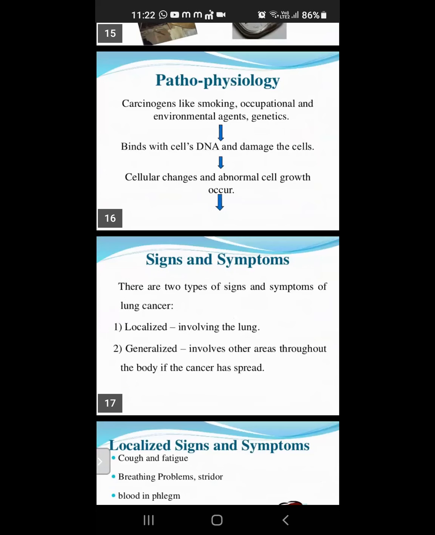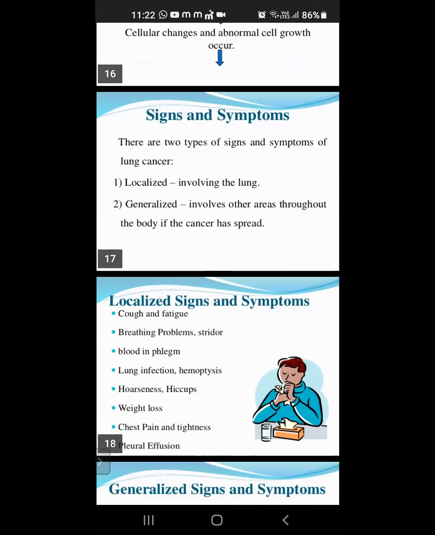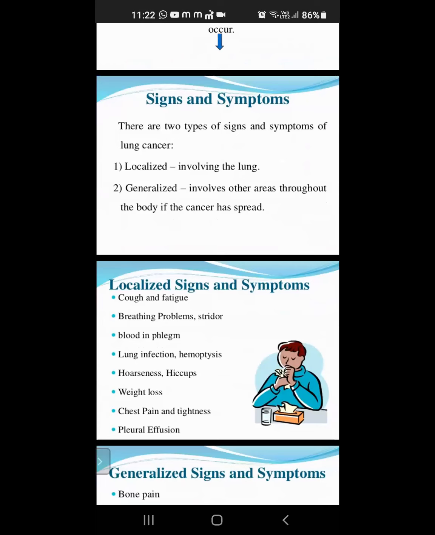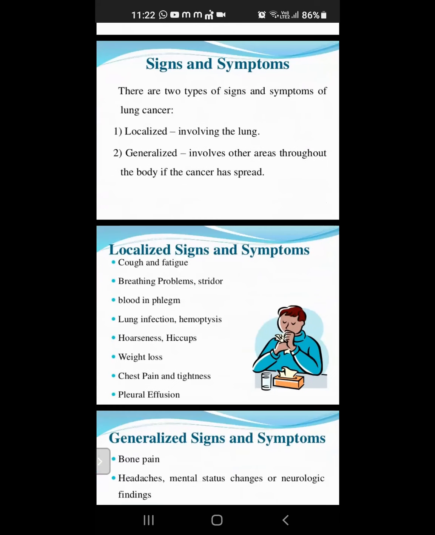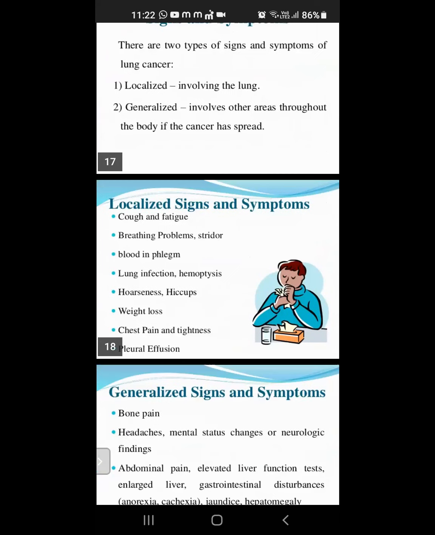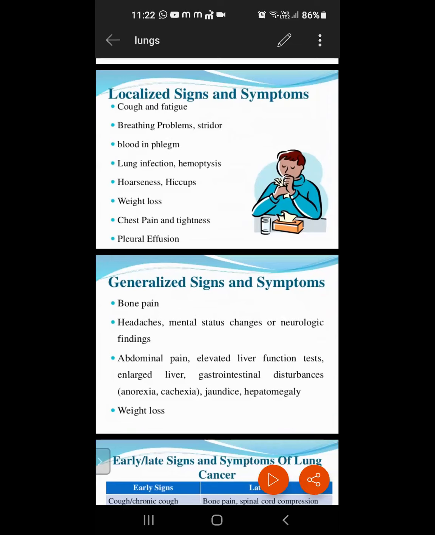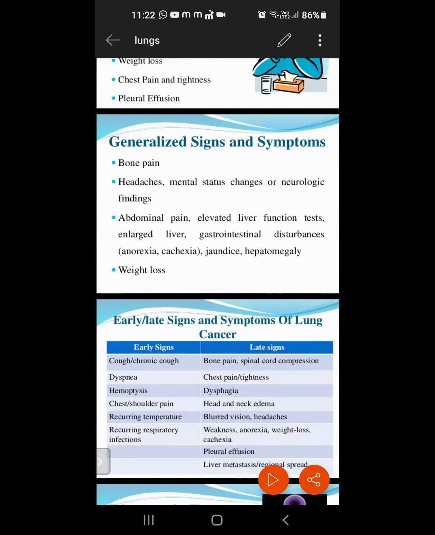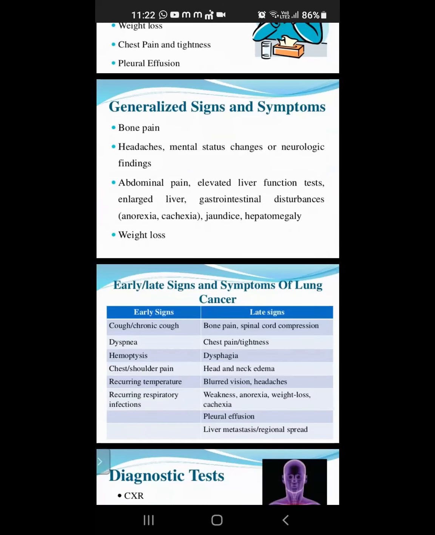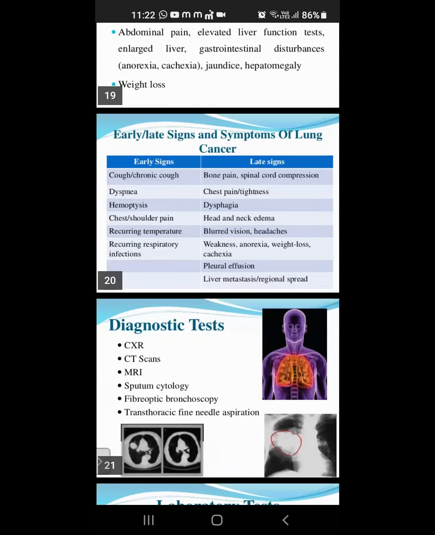Pathophysiology: carcinogens like smoking, occupational and environmental agents bind with the cell DNA and damage the cell. Signs and symptoms are of two kinds, localized and generalized. Localized means involving the lungs only, and generalized means it is spreading through the whole body. And what are the early stage signs and symptoms? What are the late signs and symptoms?